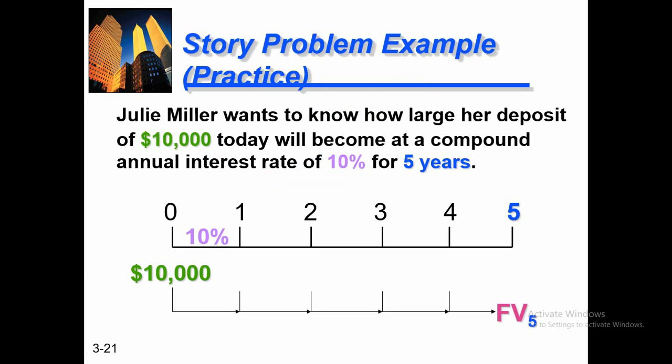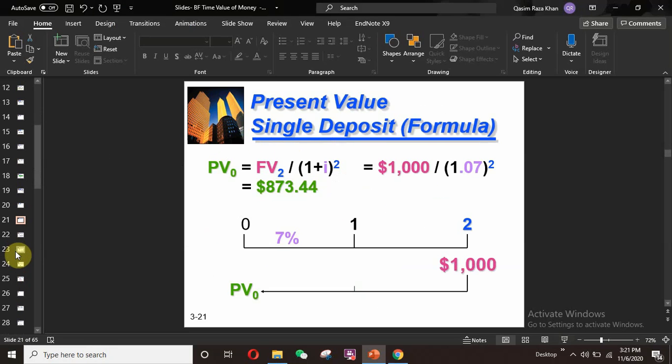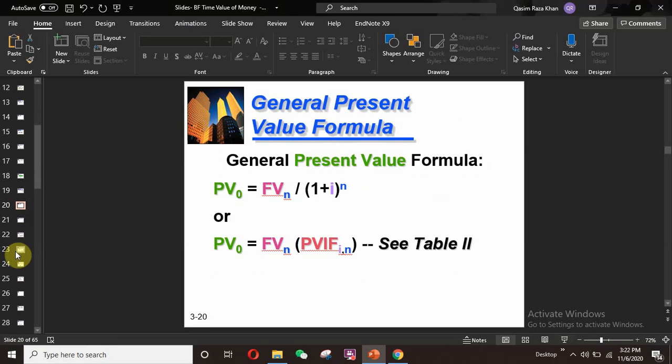Here is the story problem practice. Julie Miller wants to know how large her deposit of 10,000 today will become at a compound annual interest rate of 10% for 5 years. Sorry, basically this slide is relevant to the previous technique. We will just cut it and use it here.